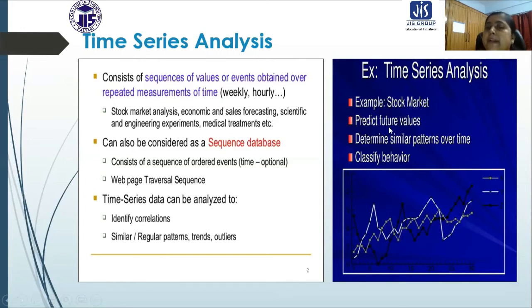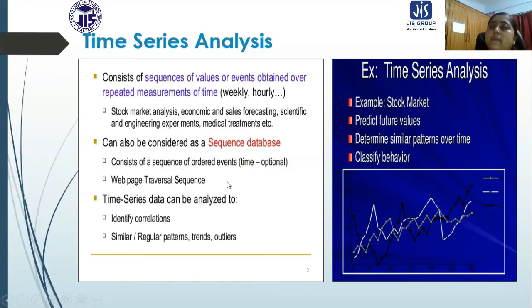So they can predict the future values by determining similar patterns over time and classifying the behavior. You can see by the graph, it can be predicted. It can also be considered a sequence database, because a sequence is going to be observed. It consists of a sequence of ordered events. In this case, times can be optional.